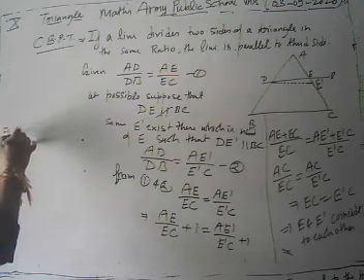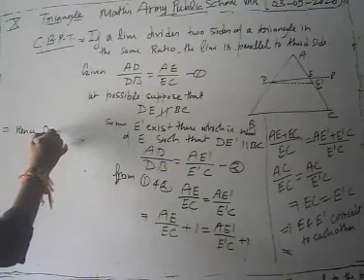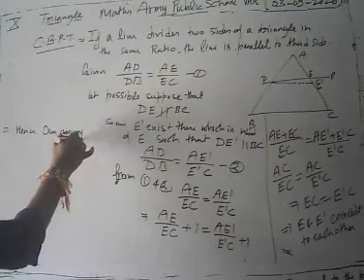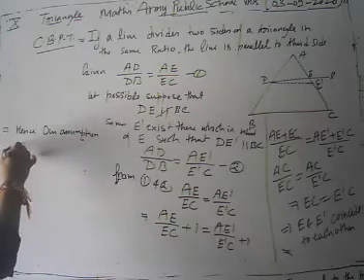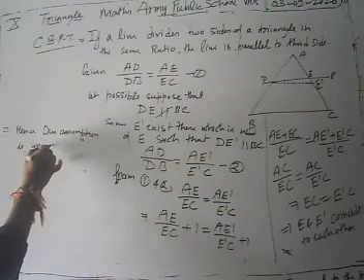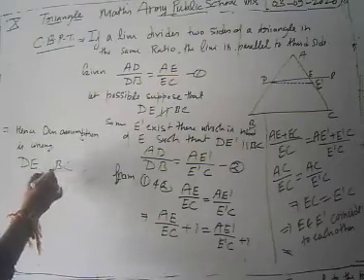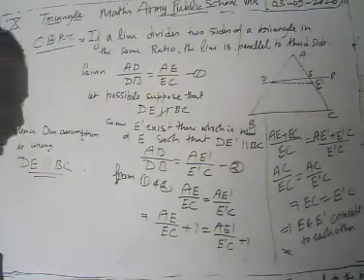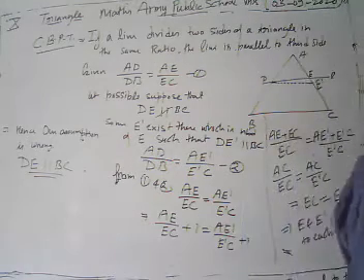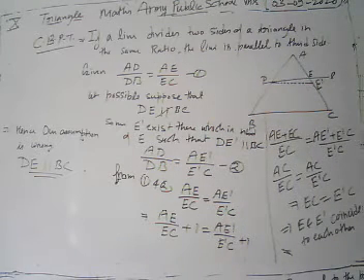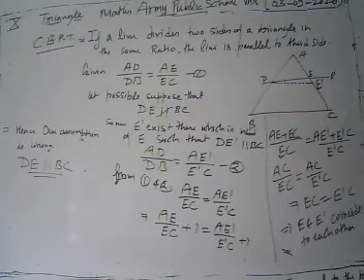Hence our assumption is wrong. DE is parallel to BC. Hence our assumption is wrong, and DE is parallel to BC.